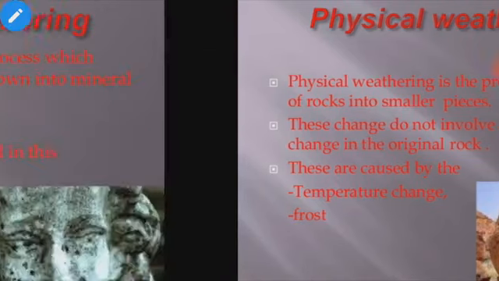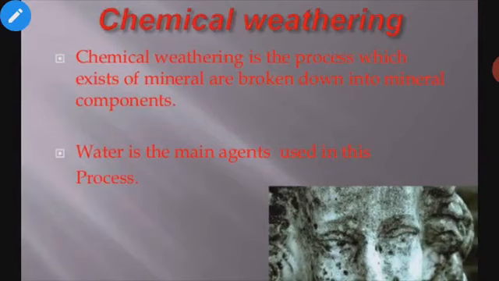Second, that is chemical weathering. Chemical weathering is the process in which the existing minerals are broken down into mineral components. The existing rocks or the existing minerals are broken down into mineral components. Okay, so we can say that the process of weathering in which chemical changes are involved is called chemical weathering. Okay, the process in which chemical changes are involved, that process is known as chemical weathering.